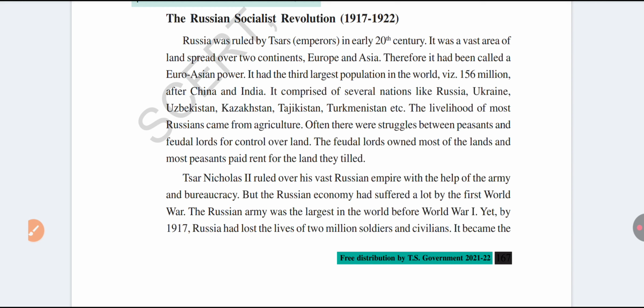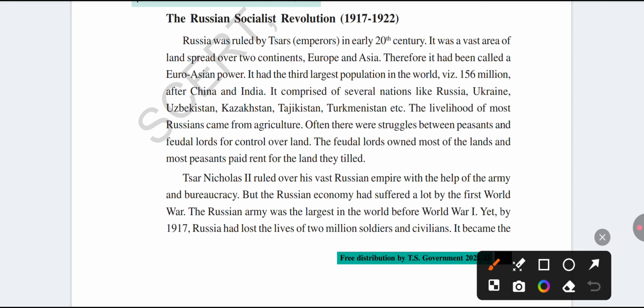Russia was located in two continents, Europe and Asia. Russia was located in which continents? Europe and Asia. Therefore Russia is called a Euro-Asian power.